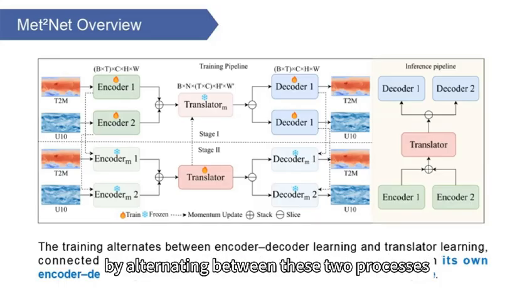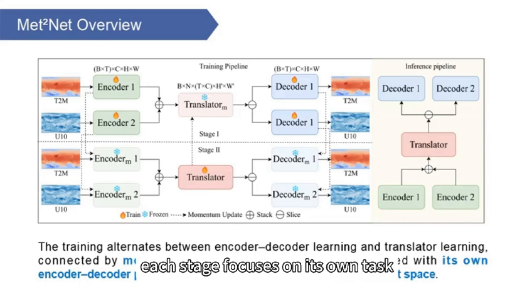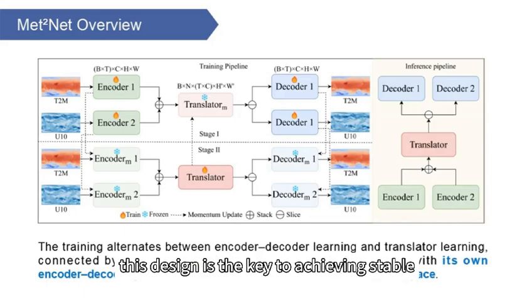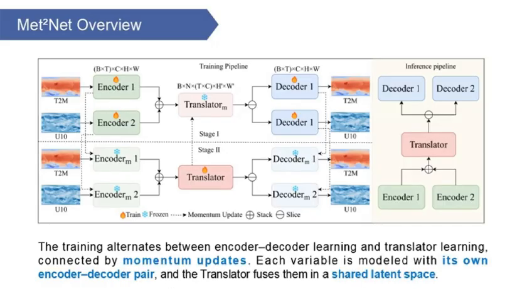By alternating between these two processes, Met2Net becomes decoupled yet coherent. Each stage focuses on its own task, but they evolve consistently. This design is the key to achieving stable and accurate multivariable forecasting.